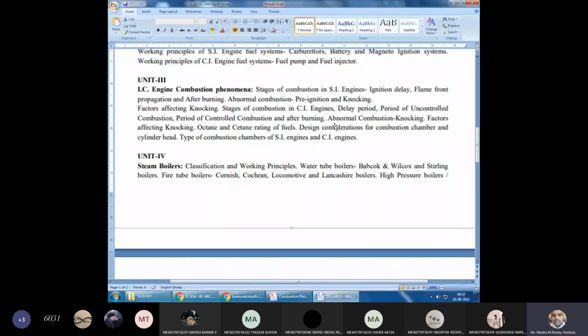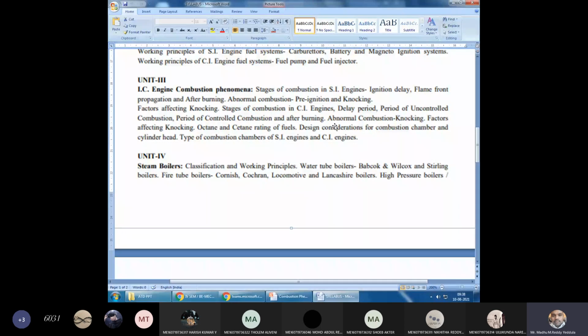So in this third unit, we are studying only that combustion part. After injecting the spark, what is happening inside the engine cylinder, how the pressure is varying, how the temperature is varying. These are the parameters we are going to study in this unit.